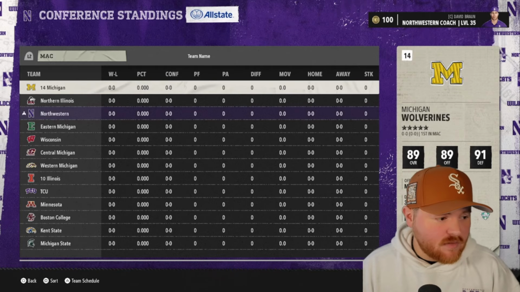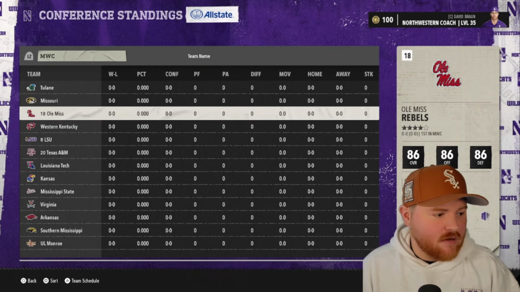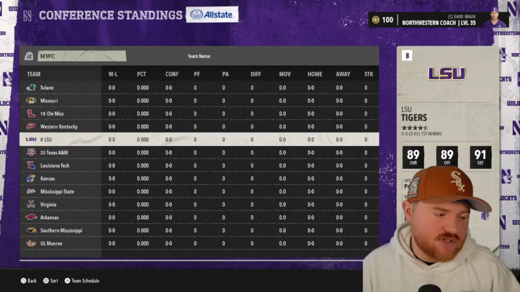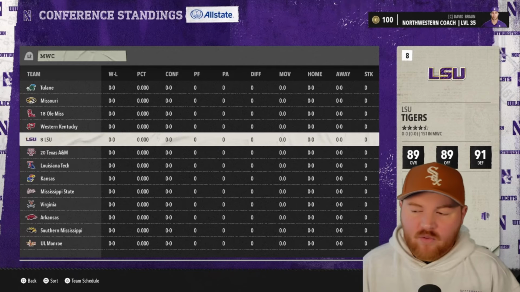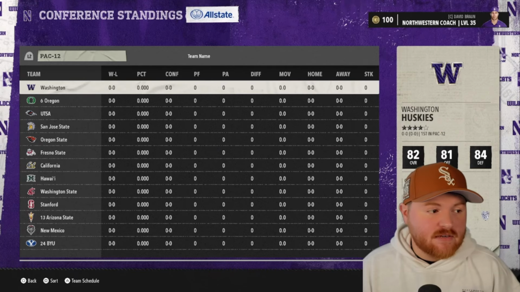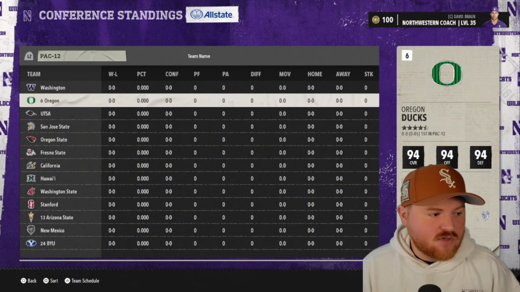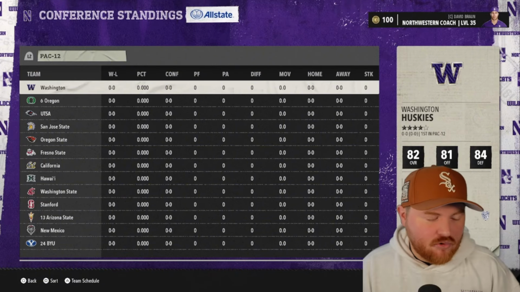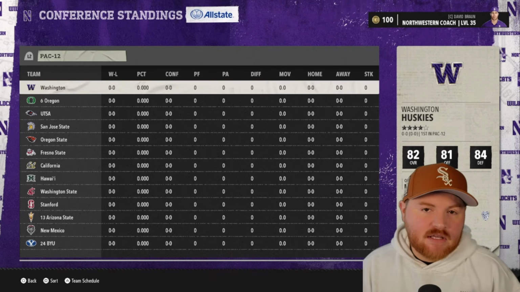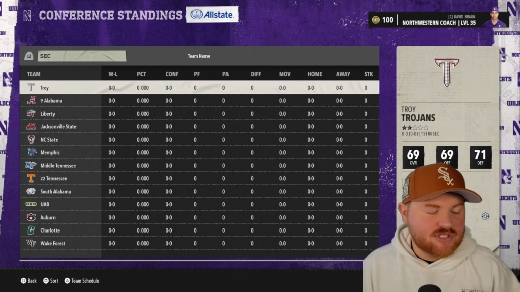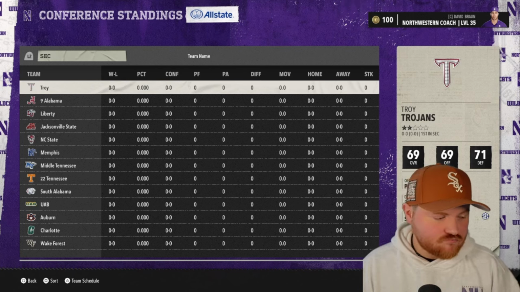So that's that. We went through the MAC. Mountain West is centered around Louisiana or LSU, so it's not really the Mountain West, but again, we can't add in conferences or change conference names. The Pac-12 is Oregon, Washington. This one is a pretty good Pac-12 conference. It just happened to be distributed pretty well to get a lot of the Western teams in that one.